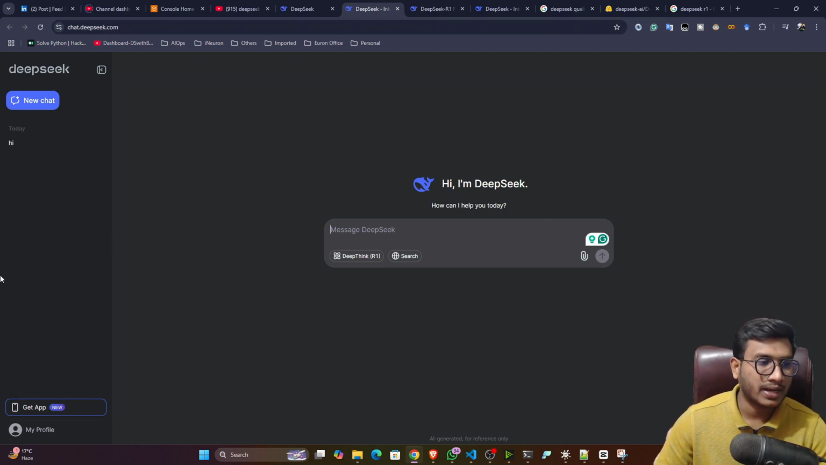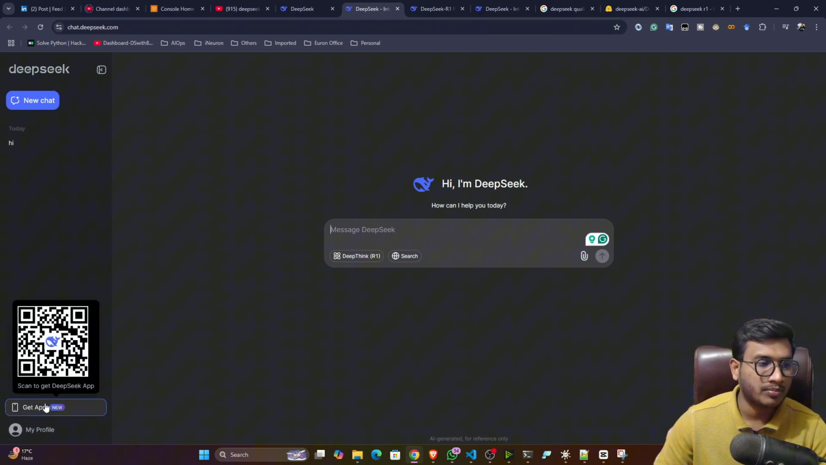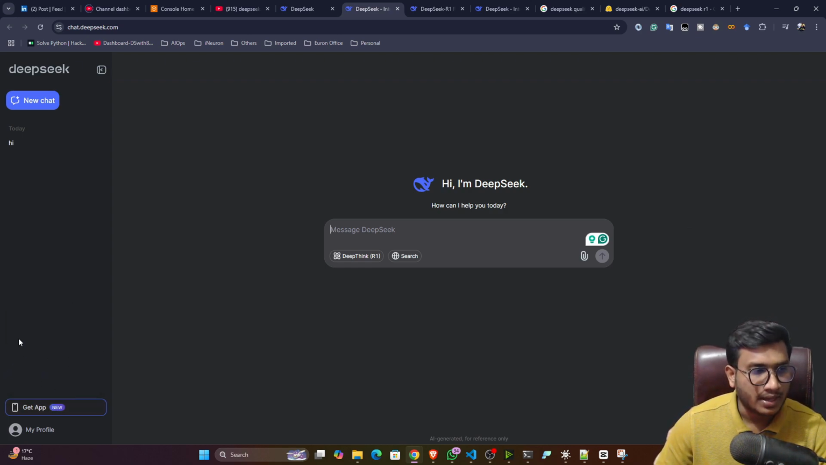I already signed up with my account, and here you can see the app QR code also. If you scan it, you will be able to download this application on your smartphone. Now this is the same interface as your ChatGPT. Here you have two functionalities. You can see DeepSeek R1. It uses DeepSeek R1 to solve reasoning problems, and it can also perform search operations on the web. That means it also uses an agentic AI approach.